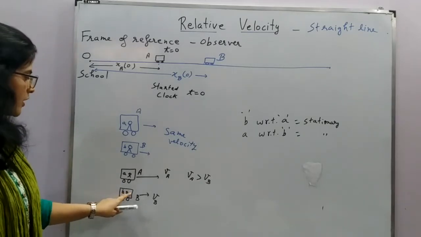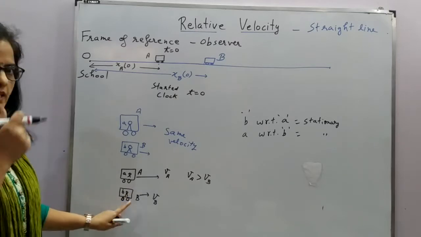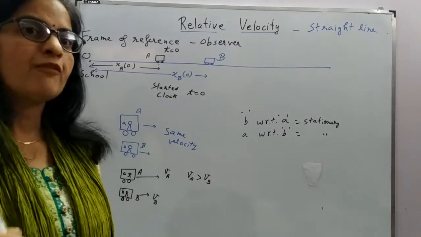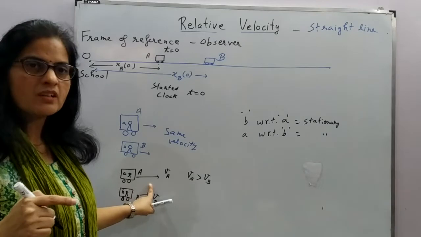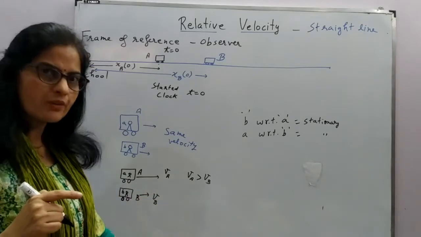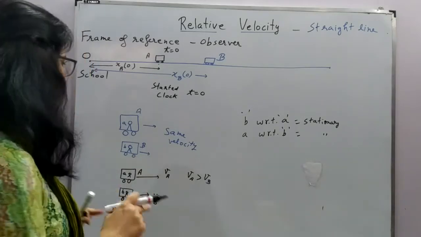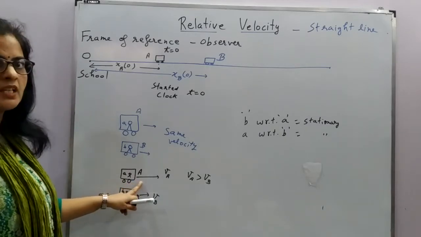But whatever velocity B feels that bus A has will be less than the actual velocity V_A.